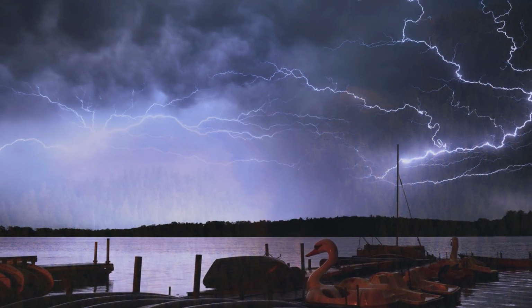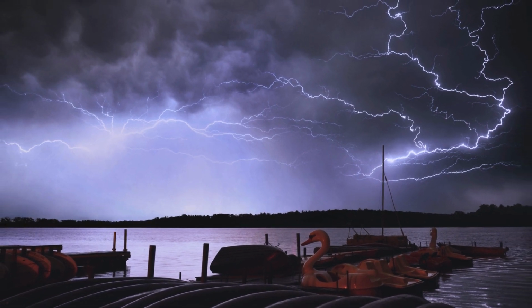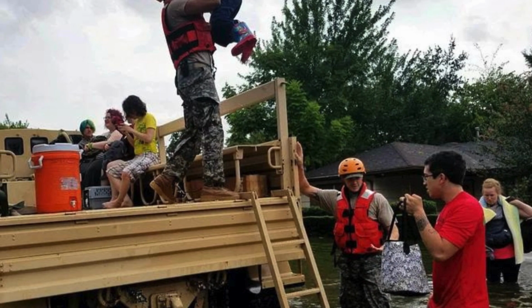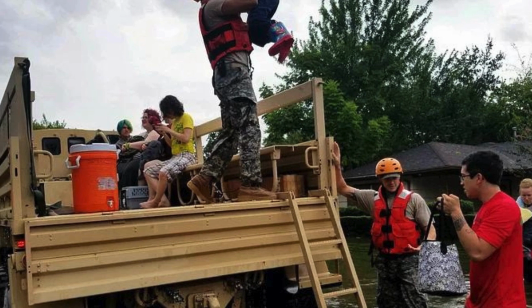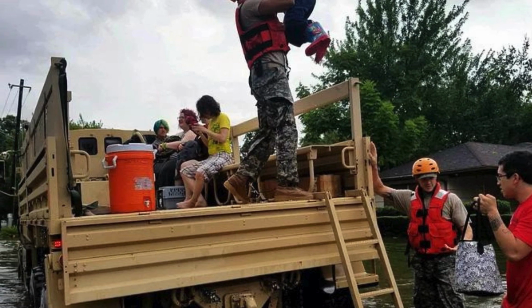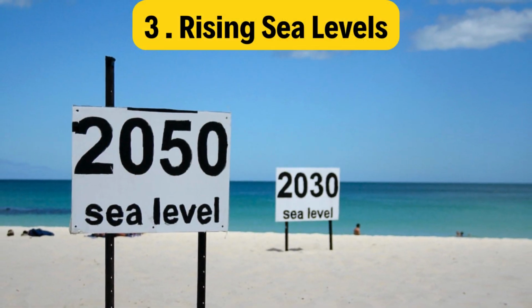Conversely, extreme precipitation events like floods and hurricanes are also on the rise, causing devastating consequences for coastal communities and ecosystems. 3. Rising sea levels.